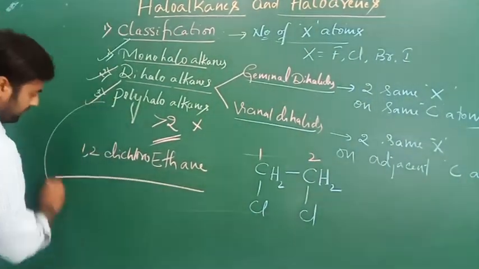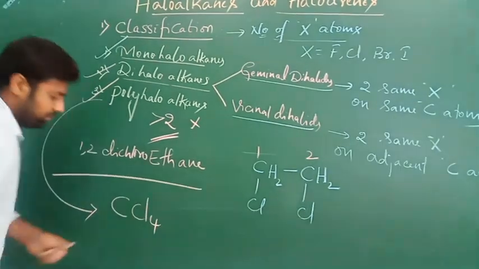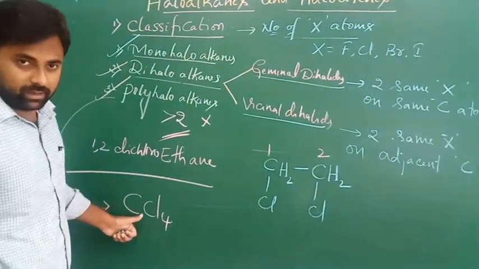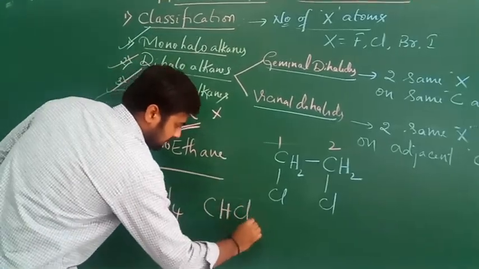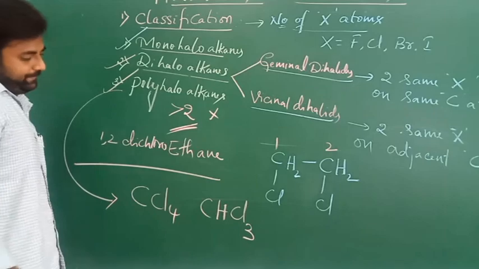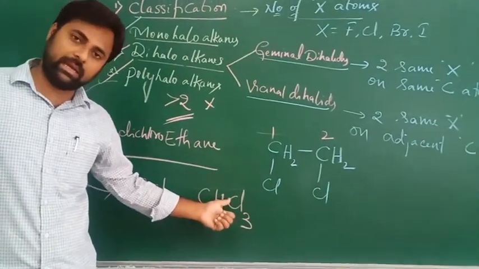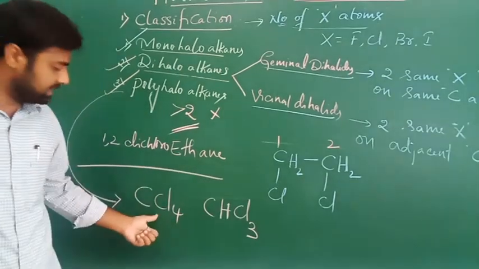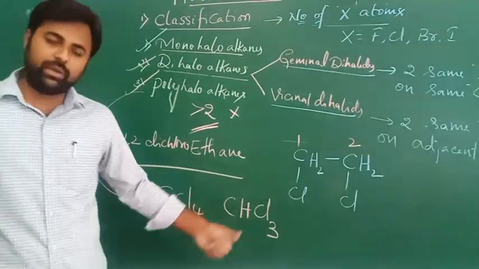For example, CCl4, which we call carbon tetrachloride, and CHCl3, chloroform or trichloromethane. This is carbon tetrachloride or tetrachloromethane. These are the two examples for polyhaloalkanes.